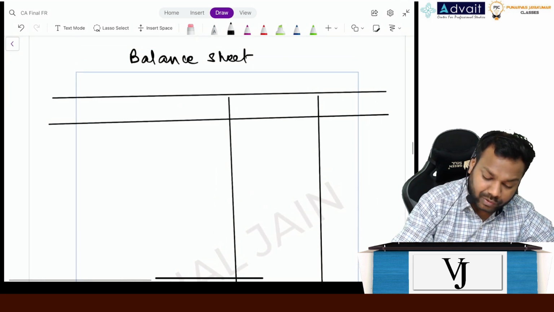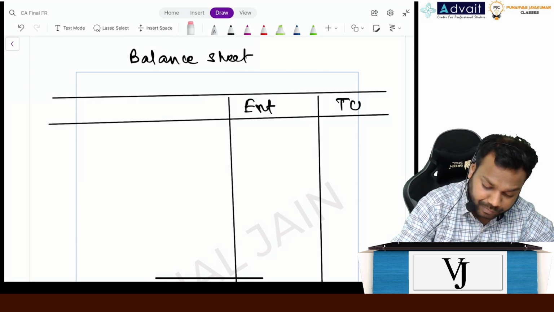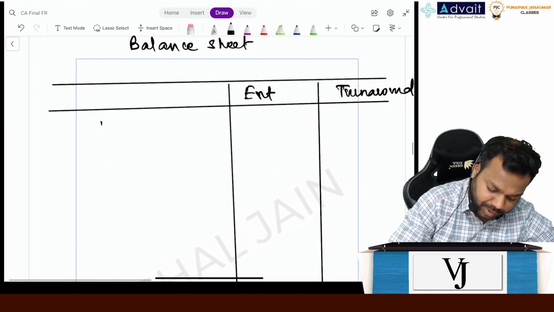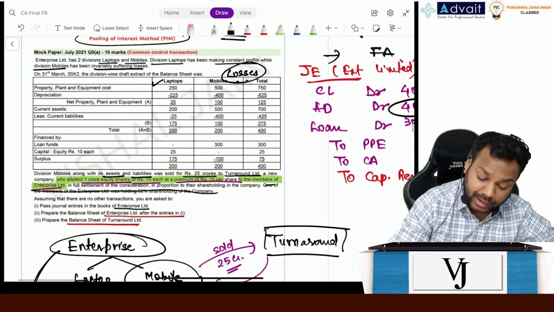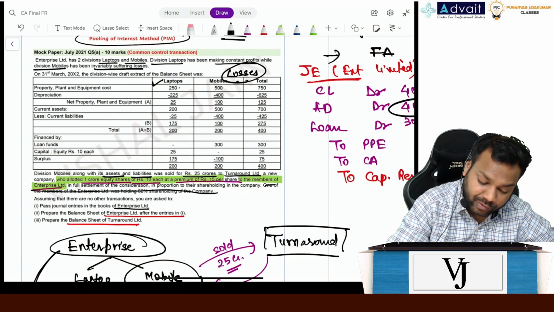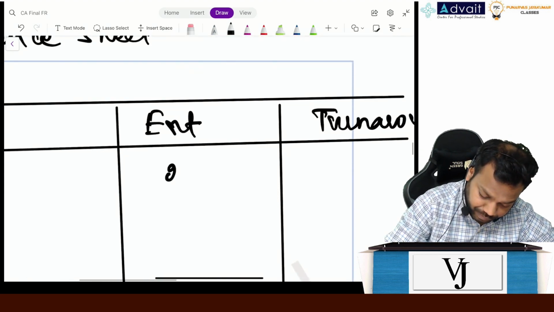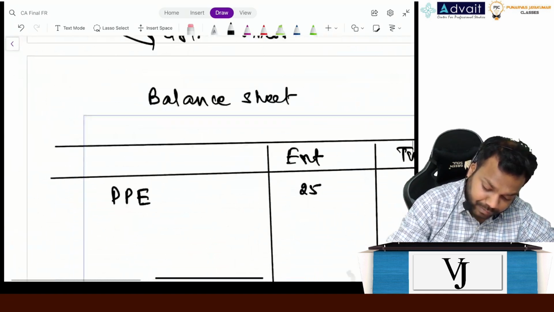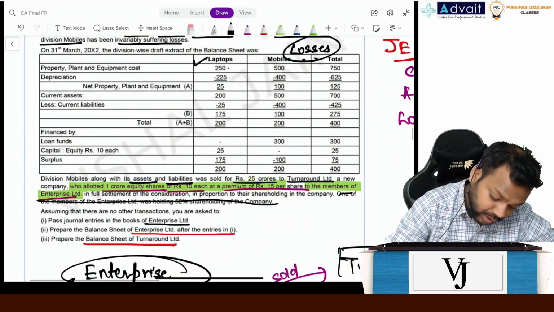So we'll prepare the balance sheet, one for Enterprise Limited and one for Turnaround Limited. Now first is PPE. PPE for Enterprise is only this much, 250 minus 225, which is 25 only. Now for Turnaround, how much will it be? 100. Now after PPE what is there? Current assets.